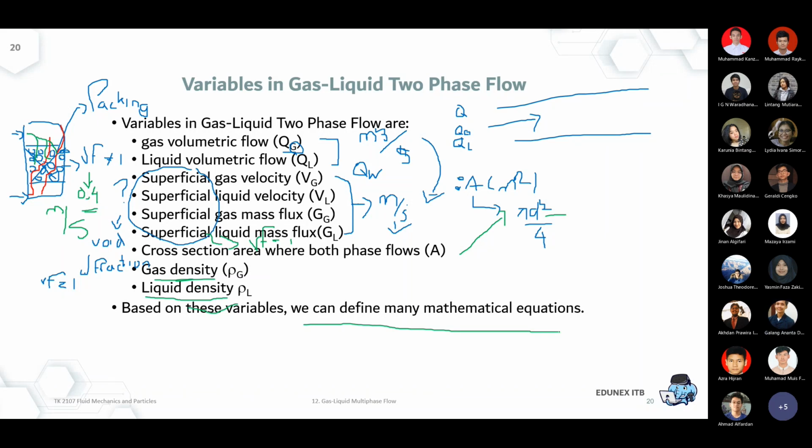In the plant, of course, you install a flow meter. Is it possible to measure each individual phase inside one pipe? Yes, and of course you use your mass balance knowledge as well. It's a good question, and we have to make sure, how can we measure as accurately as we can, right?